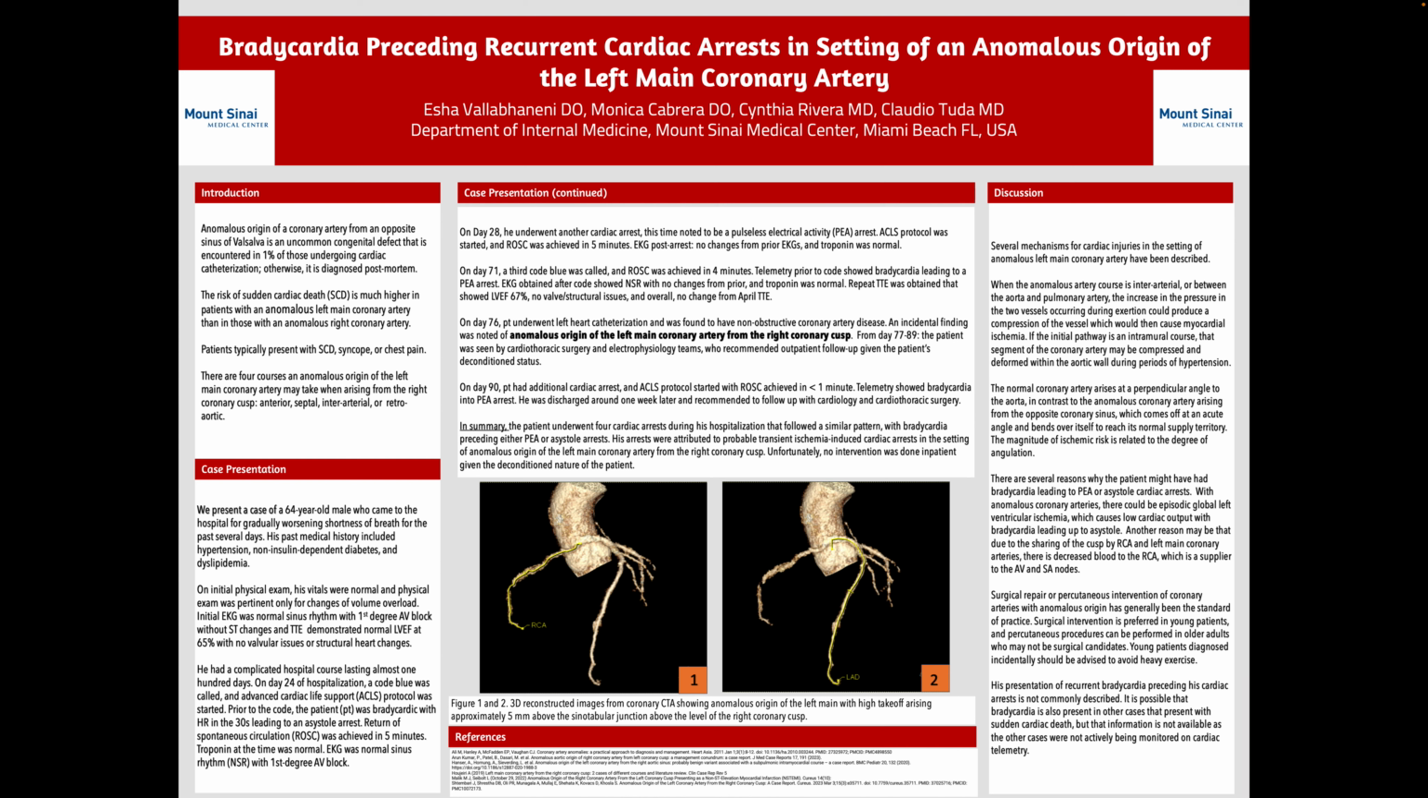Our patient's presentation of recurrent bradycardia preceding his cardiac arrest is not commonly described. It is possible that bradycardia is also present in other cases that present with sudden cardiac death, but that information is not actively available as those patients were not being monitored on cardiac telemetry.